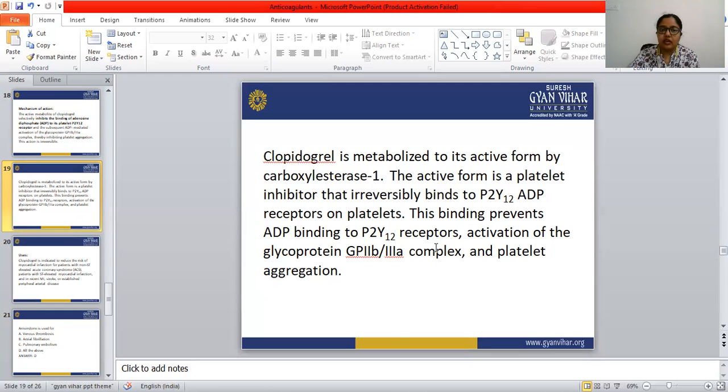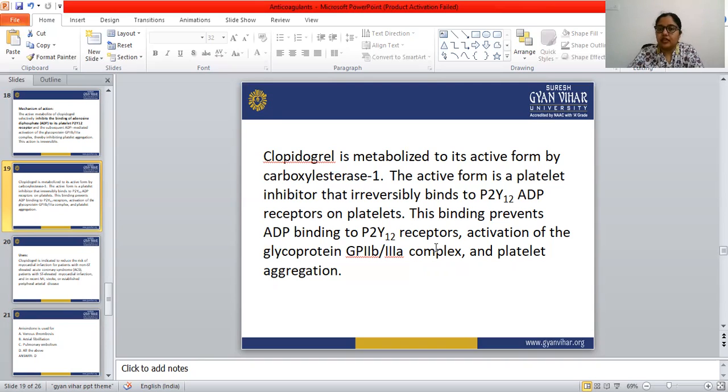So this is the mechanism of action of clopidogrel. The active metabolite of clopidogrel selectively inhibits the binding of adenosine diphosphate, ADP, to its platelet receptor, and the subsequent ADP-mediated activation of the glycoprotein GP2B and 3A complex, thereby inhibiting platelet aggregation.